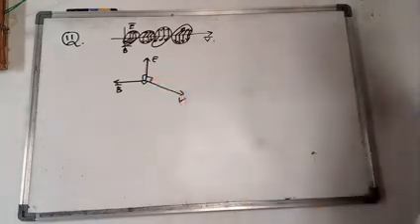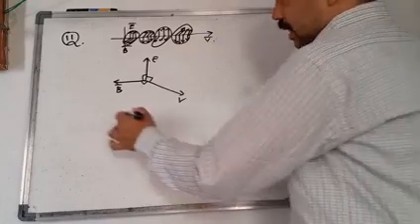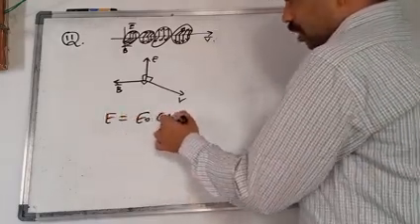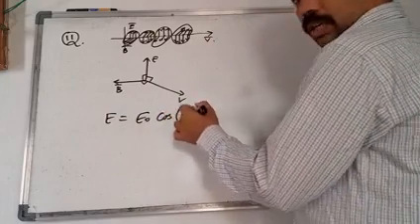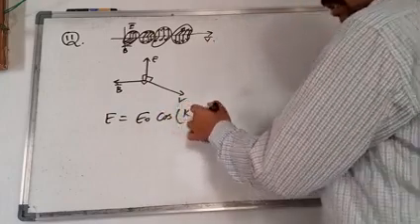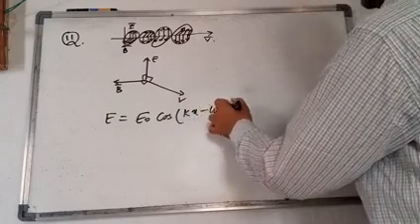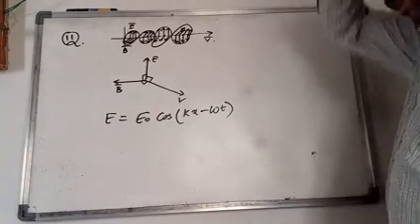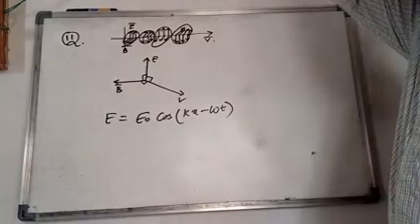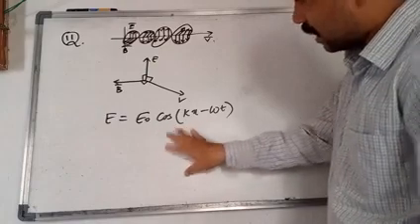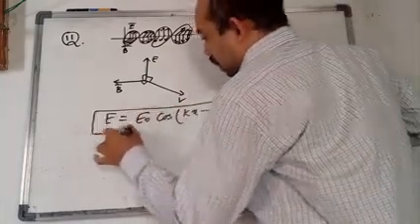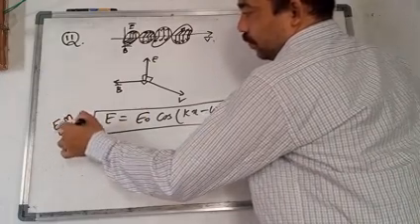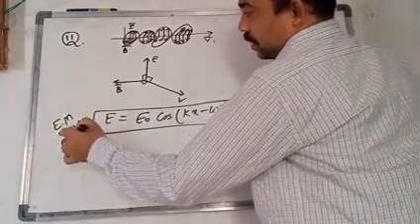Whenever it happens like this, here it is given that the wave equation is E = E naught cos(kx minus omega t). This is what we call the electromagnetic wave equation, the EM wave equation.